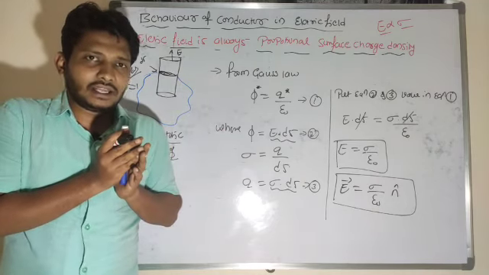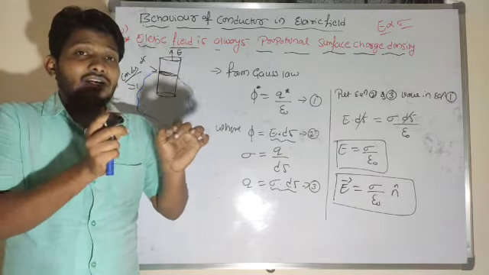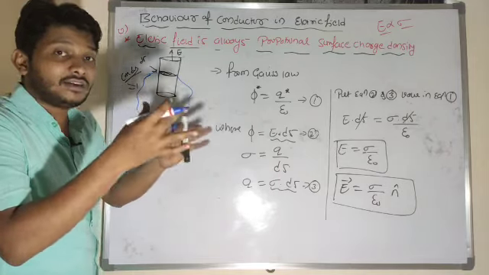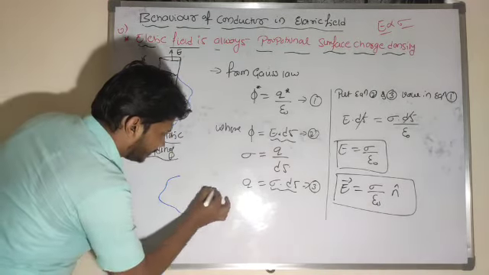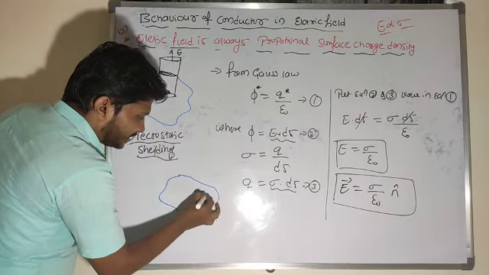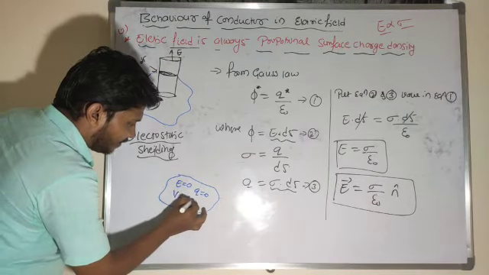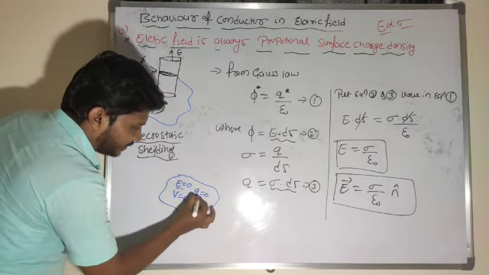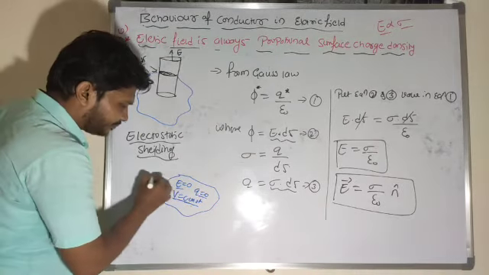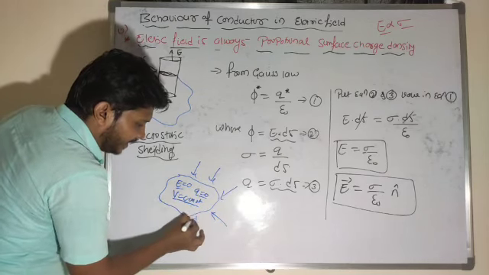In case of electrostatic shielding, I will consider a cavity here. That cavity has no charge, which means inside the cavity the charge value is 0. Inside the cavity Q is equal to 0, E is also equal to 0, and V has a constant value. Electric field is 0, charge is 0 and potential is constant here. So here the electric field lines try to enter.